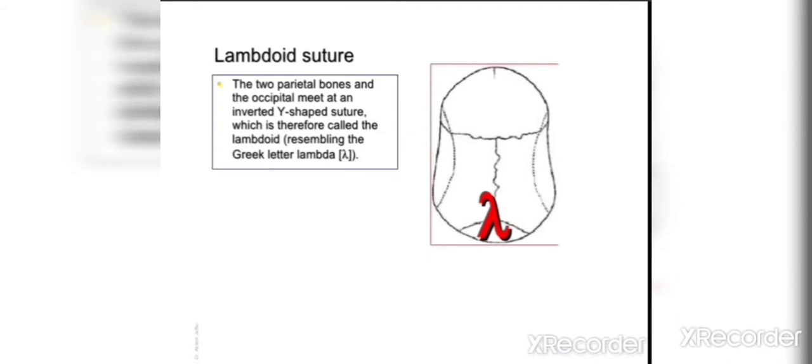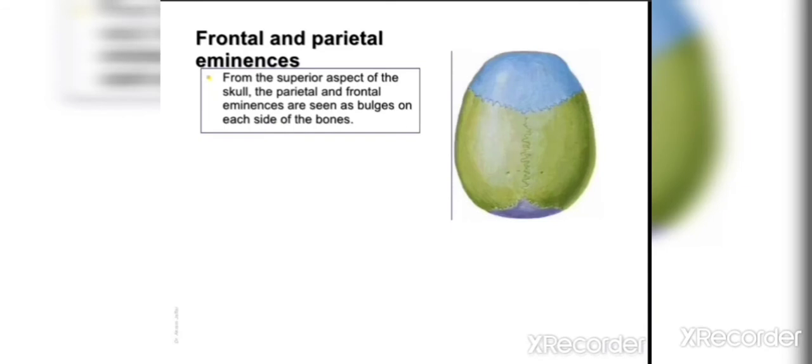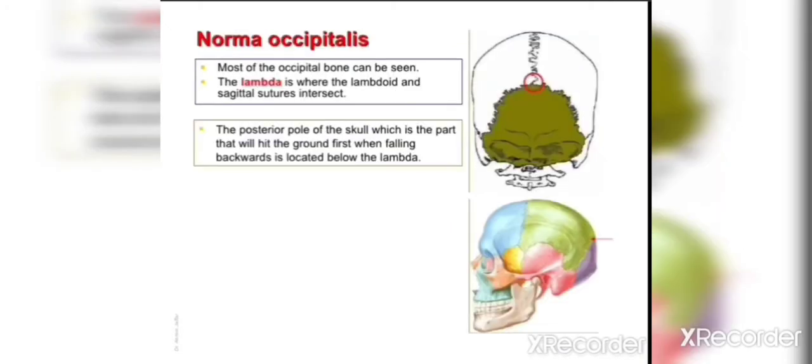Lambdoid suture: the 2 parietal bones and the occipital bone meet at an inverted Y-shaped suture, which is known as lambdoid because of its shape. This is the lambdoid suture. So these are the sutures and different bones which are found in the norma verticalis. Then the frontal and the parietal eminences. From the superior aspect, we can see the frontal and these are the parietal eminences and these are the frontal eminences. Eminences means protuberances, elevations.